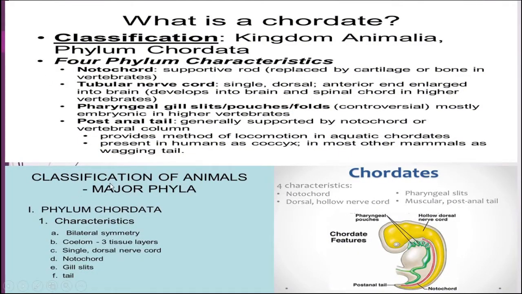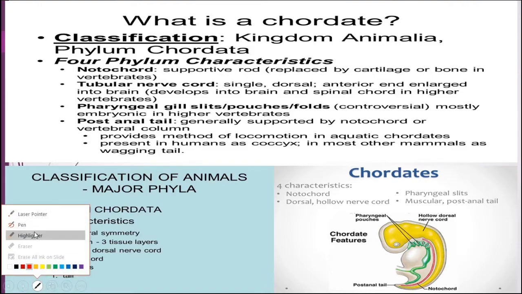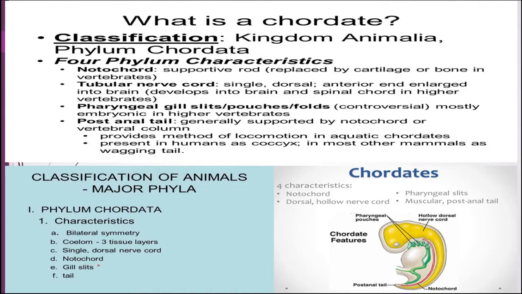In this slide, we will see the classification of the chordata. That means what are the characteristic features on which the members are kept in the major phylum, that is Chordata. These are: a bilaterally symmetrical body, the presence of coelom, that means they are coelomate, 3 tissue layers present in the embryonic stage, that means they are triploblastic, the presence of a dorsal nerve cord, that is, the nerve cord is present on the dorsal side of the body, then the notochord is present, then the presence of gill slits and tail. So these are the important characters which are present in all members of the phylum Chordata.